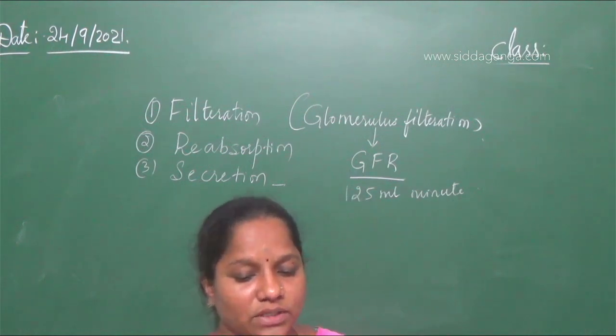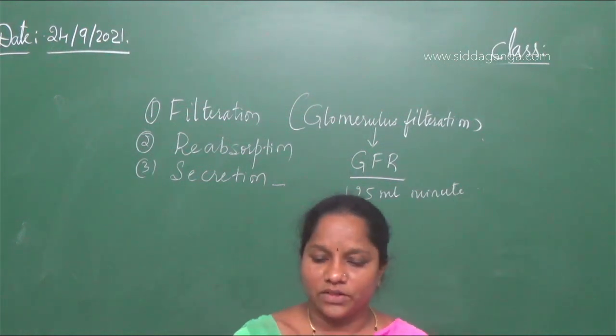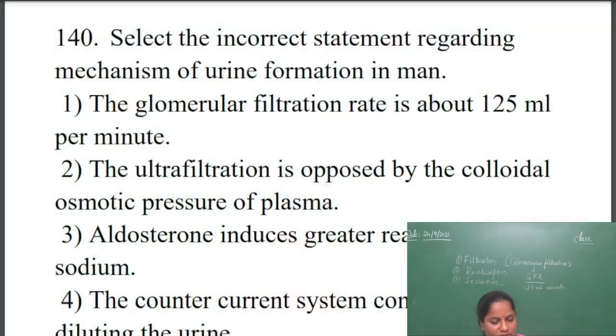Aldosterone induces greater reabsorption of sodium. That is also correct. So aldosterone is a hormone that is used in the filtration of blood by the kidneys, where greater reabsorption of sodium is done. So it ensures sodium loss does not happen. Some of the electrolytes are also important in the body, so they are reabsorbed back by the aldosterone.